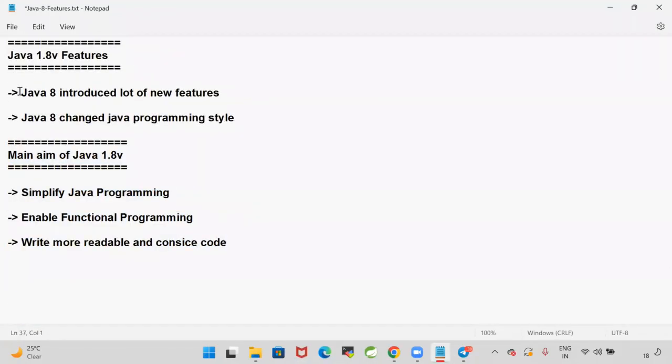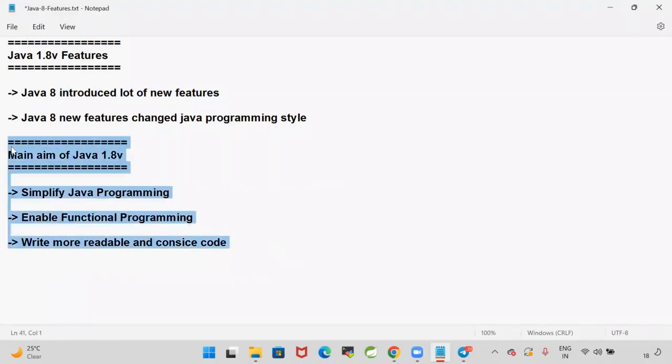How we wrote code earlier and how we write code from 1.8 is going to be different. A new style of programming got introduced in Java 8. Simplify Java programming, enable functional programming, write more readable and concise code: these are the main objectives of the Java 1.8 version.